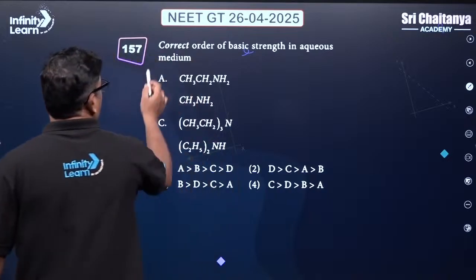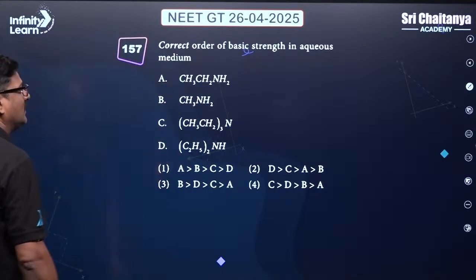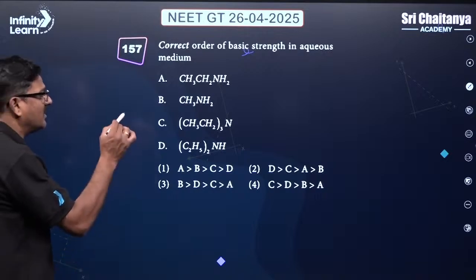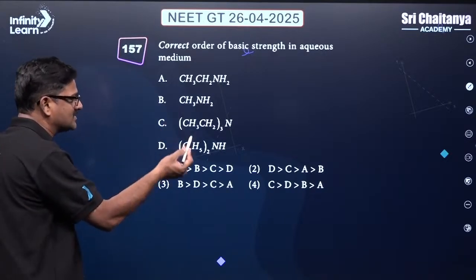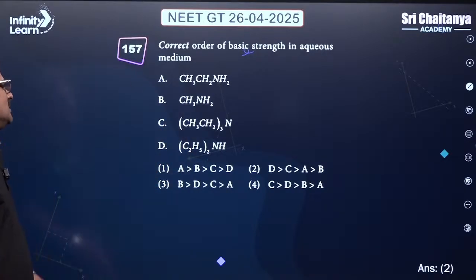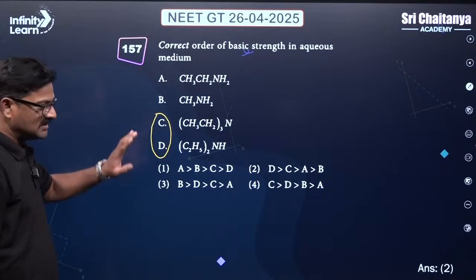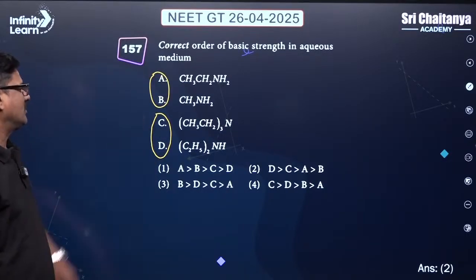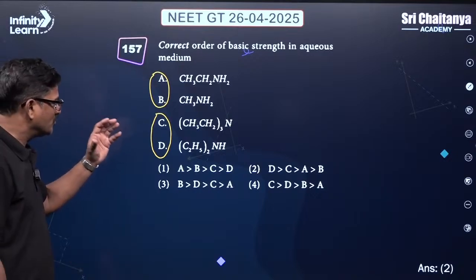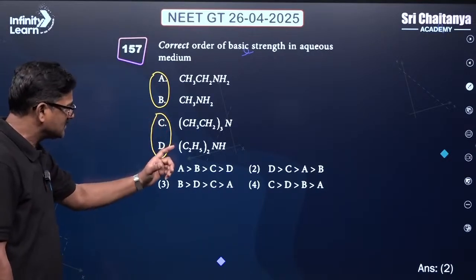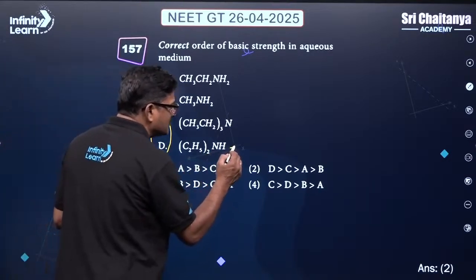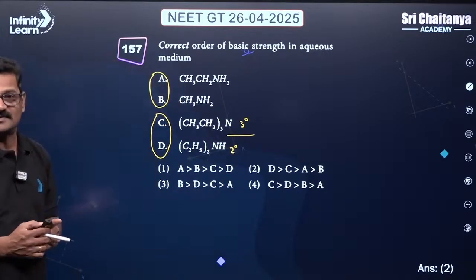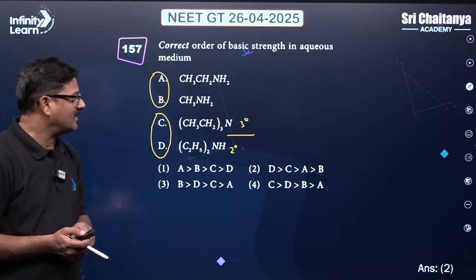And here, the correct order of basic strength. When it comes to the correct order of basic strength, ethyl amines are more basic than methyl amines. So D and C are more basic than A and B. Now when it comes to the ethyl group, you can see secondary amine is more basic than tertiary amine due to steric factors and hydration factors.